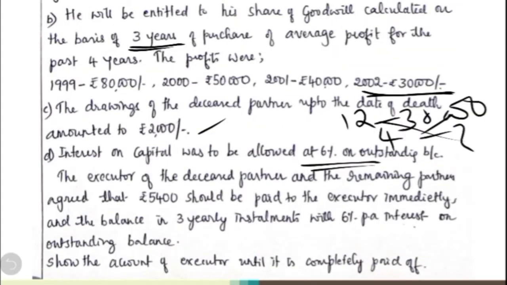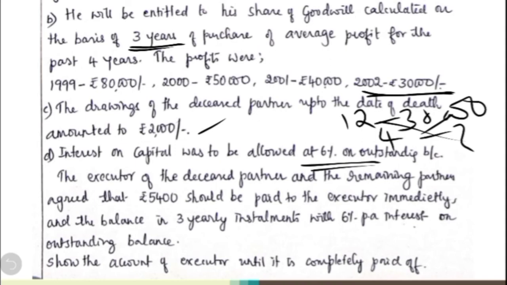Now moving forward, it is given that the executor of the deceased partner and the remaining partners agreed that rupees 5,400 should be paid to the executor immediately, and the balance in 3 yearly installments with 6% per annum interest on the outstanding balance. So after we write all these 4 items along with the opening capital, we are going to calculate the final balance payable to the executor of the deceased partner, out of which 5,400 will be paid to the executor immediately. Then we are going to find out the total remaining balance, and that will be paid in another 3 years, in equal yearly installments.